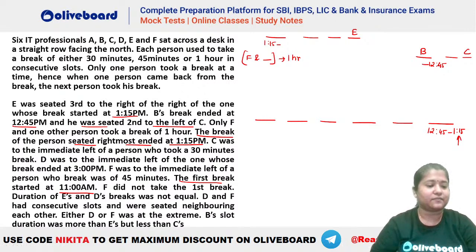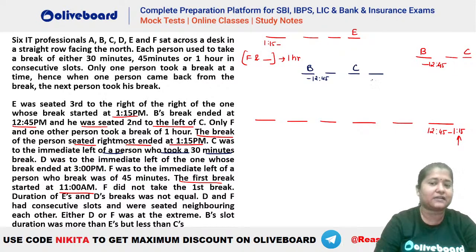Okay, let's check. After that, C was to the immediate left of a person who was taking a 30 minutes break. So you can see that C cannot be the rightmost person here. There has to be one more person. So let's draw it here. Let's say this is your B who is ending at 12:45 and we have your C here. So the person to the left of C should be somebody whose break is 30 minutes. Okay, this is given here.